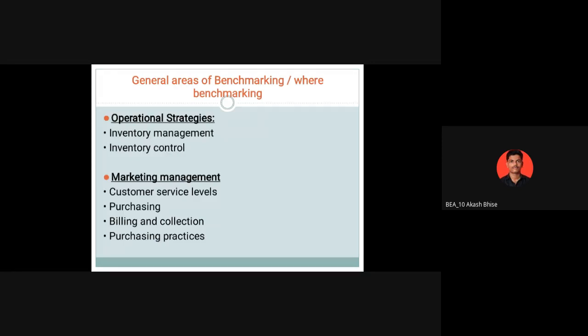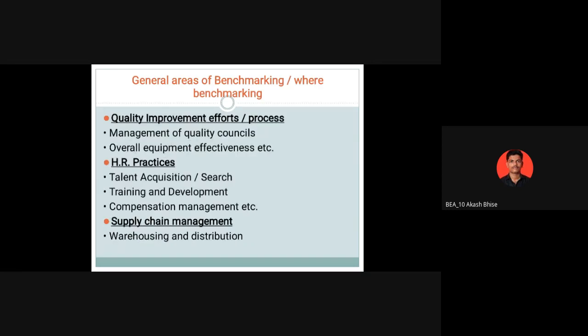General areas of benchmarking, where benchmarking is used. Operational strategies, such as inventory management and inventory control. These are some examples where, in operations management, benchmarking will be used. Marketing management: customer service level, purchasing, billing and collection, purchasing practices. So in this sector we can use benchmarking. Customer service level, purchasing, from where we have to purchase. Billing and collections, purchasing practices, quality improvement effort process, management of quality council and overall equipment effectiveness. Here also we can use benchmarking.